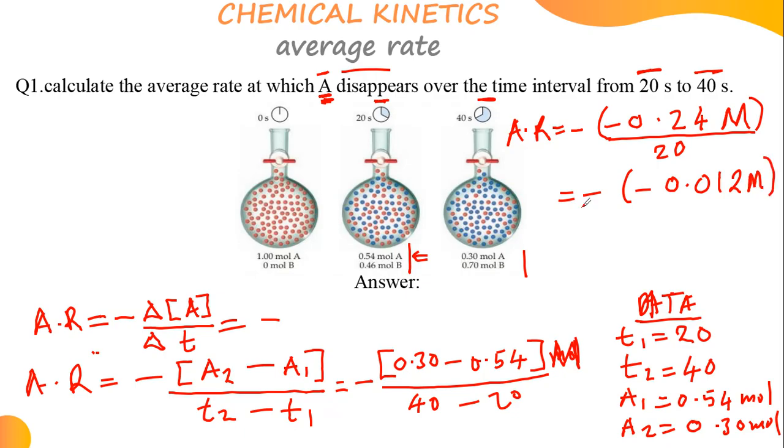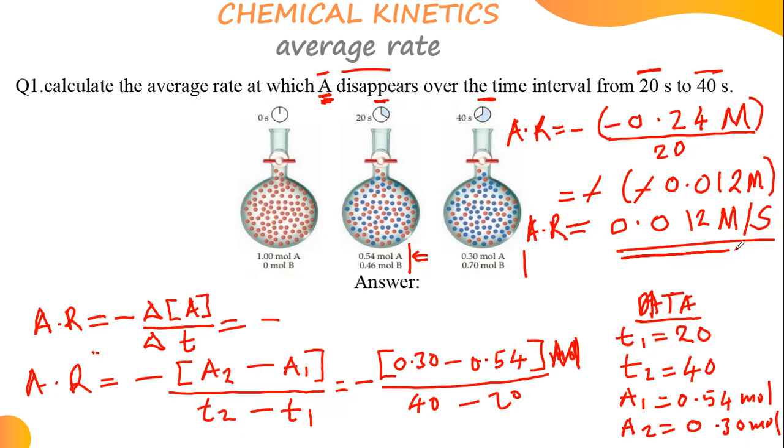And then, do you know, this negative will kill with that negative. Therefore, your average rate, the final answer, will be what? A positive. It's always a positive quantity. So it's going to be 0.012. You can just use these units if you want, the capital letter M per second. Or if you want to add the other one, then you are done.